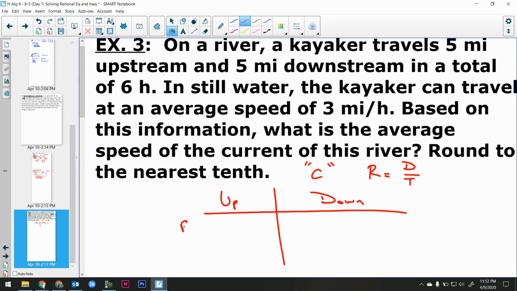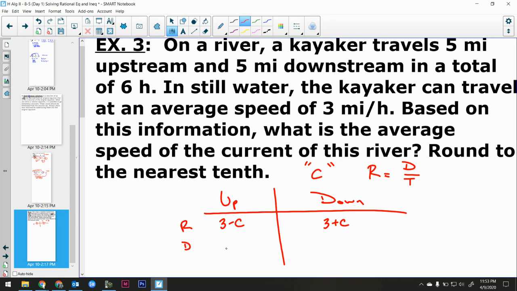Okay, what's my rate going upstream? Well, if I'm going upstream, my current is working against me, right? If I'm trying to paddle and I'm moving upstream, the current is going to be pushing against me. I can travel 3 miles per hour, but it's going to be minus whatever the current is because it's going to be working against me. It's going to be slowing me down. Going downstream, that's going to be helping me, 3 plus C, right? Because I've got my 3 miles per hour plus whatever the current is pushing me at.